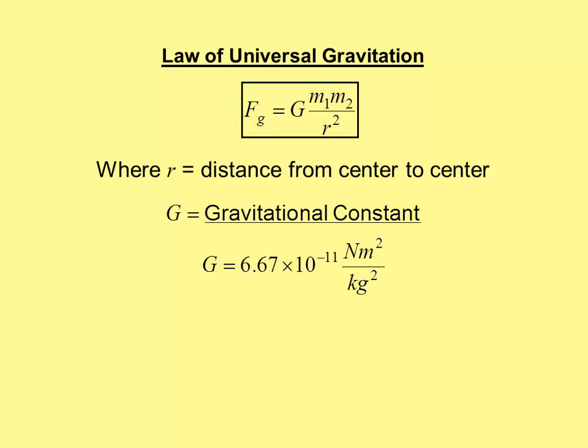And again, this is a universal law. So Newton extended this even beyond the Earth and the moon. He said perhaps any two masses in the universe would attract one another with a force given by this equation. And that means any two masses, perhaps even you and the person sitting next to you, actually are attracted to one another with a force of gravity as given by this equation.